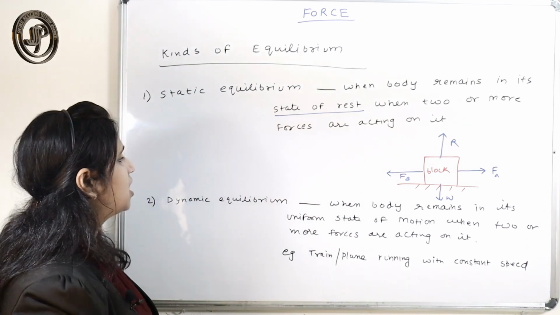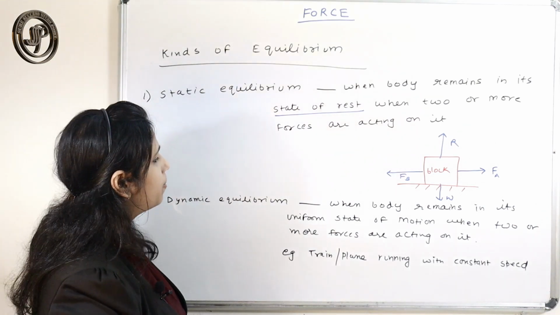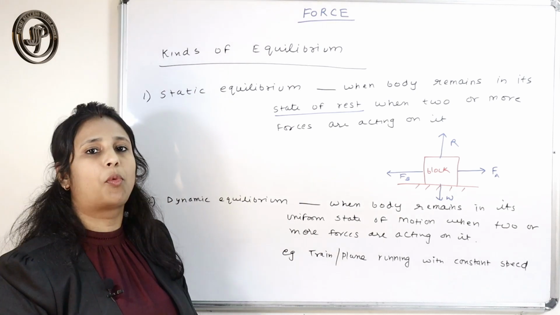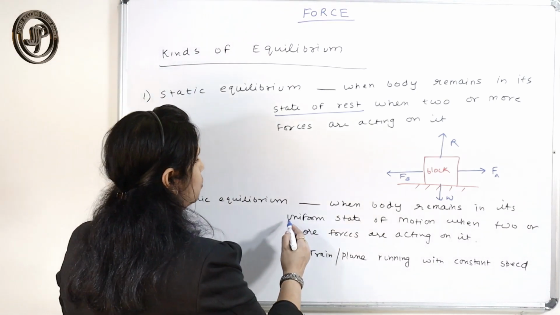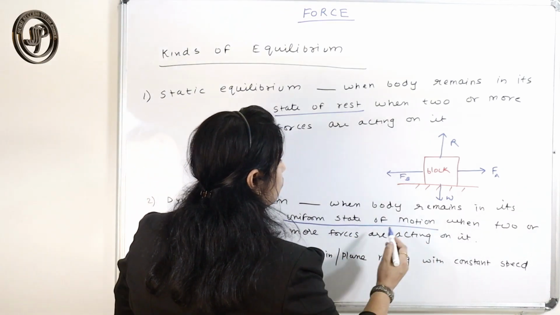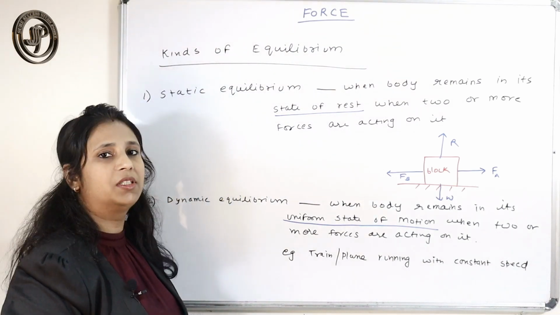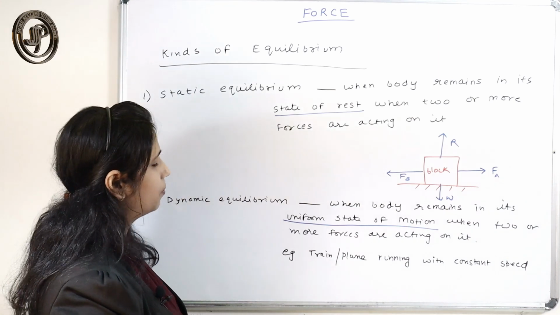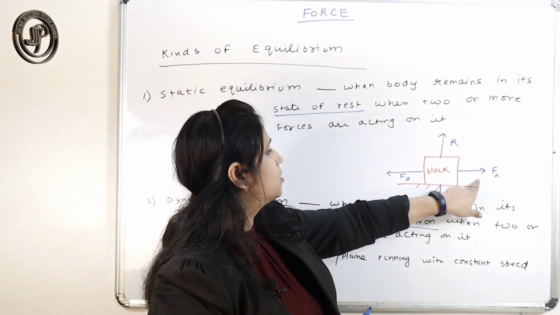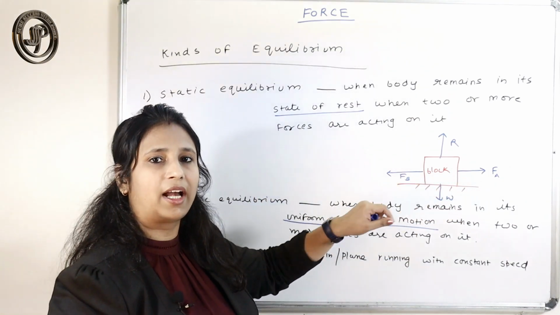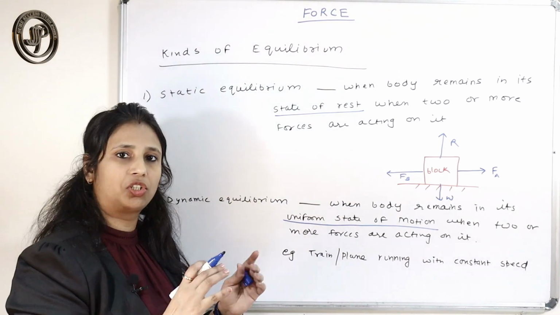The other is dynamic equilibrium. In spite of the various forces, if the body maintains its uniform state of motion, then the body is said to be in dynamic equilibrium. Here the force applied is balanced by the force of friction. That's why the body does not change its state.